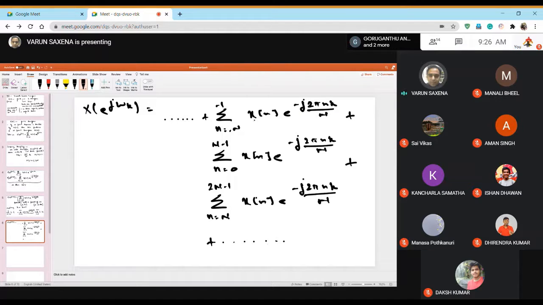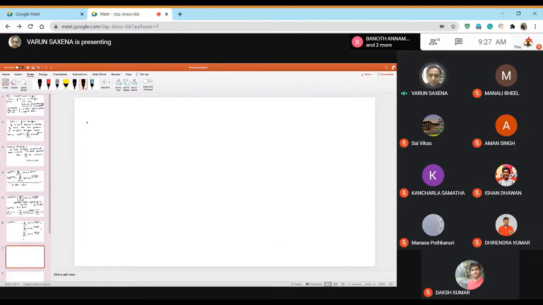So what I'm doing is writing it in chunks of N terms, because we know that the periodicity in k is up to N samples. Even in small n, let's write them in terms of N samples. Now I can combine this into one compact representation.